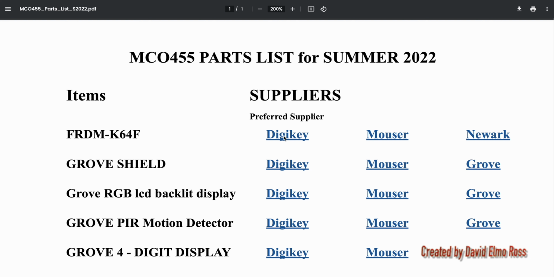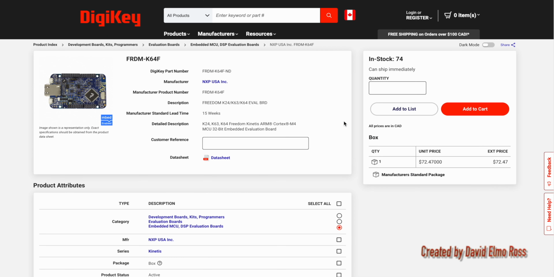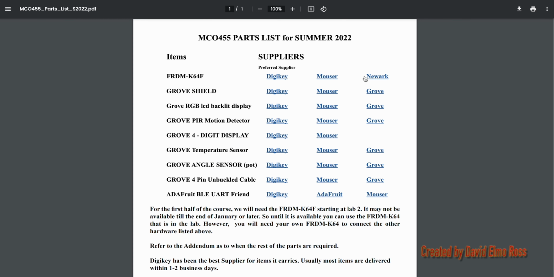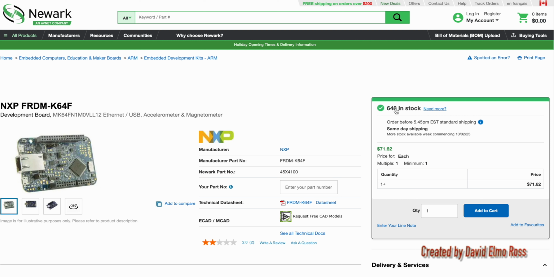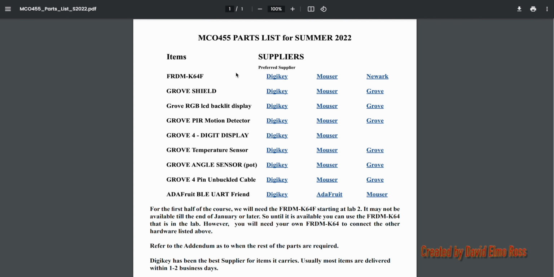So at this point, let's take a look. DigiKey, if you go to DigiKey, you'll find that right now there's 74 in stock when there were 0 for quite a while. If we go back and take a look at Newark has 648 in stock, and they're just a little bit cheaper. But one of the other things that you should be aware of is as you start ordering these things, that if you get them all from the same supplier, then you only have one shipping cost.